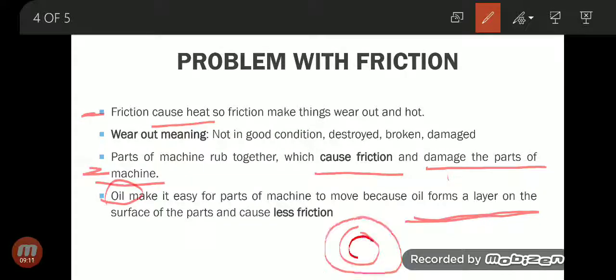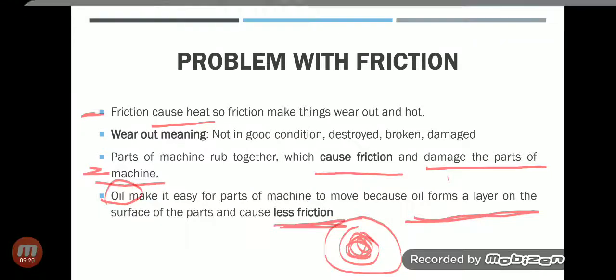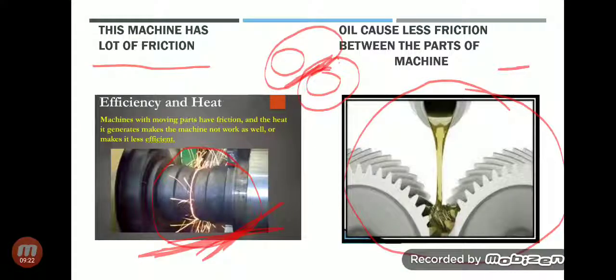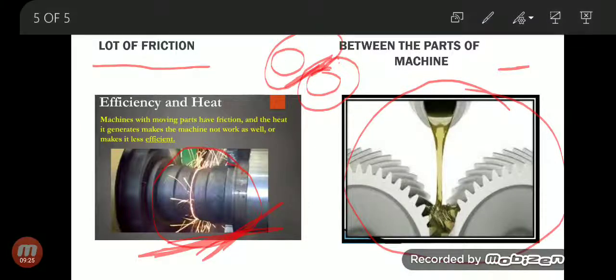Look, this is the part of the machine. Okay, and when you apply the oil it forms a thin layer which causes less friction. And this diagram shows you that in this picture you can see that the moving parts are causing a lot of friction, but here when you apply the oil there will be less friction and it will not make your things wear out and hot. And this is it about the problems with friction.